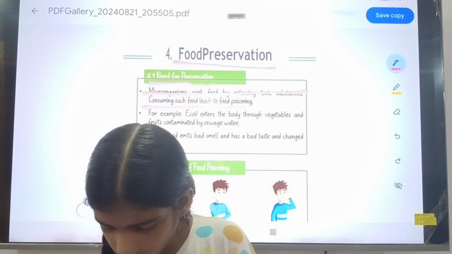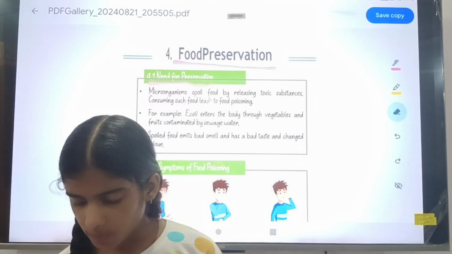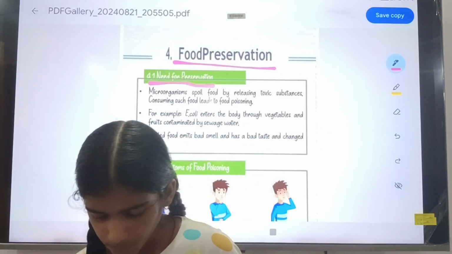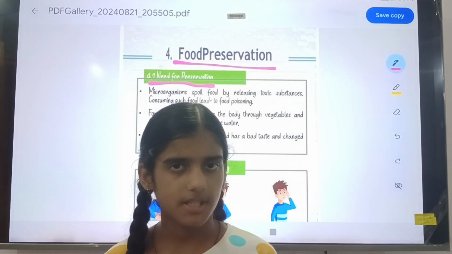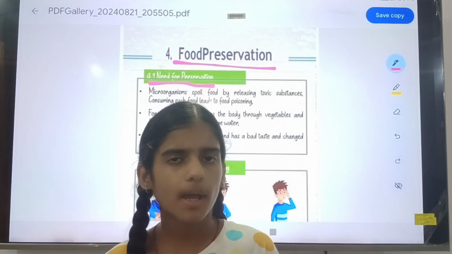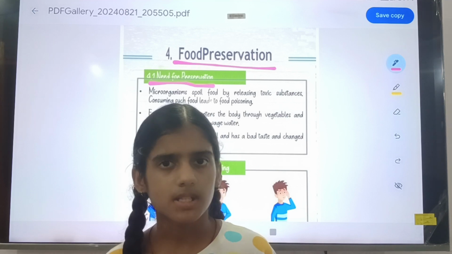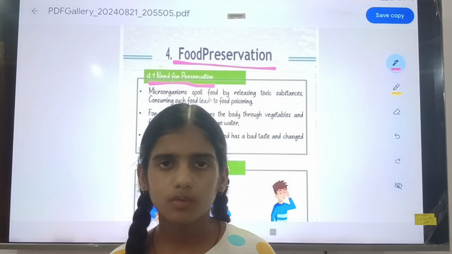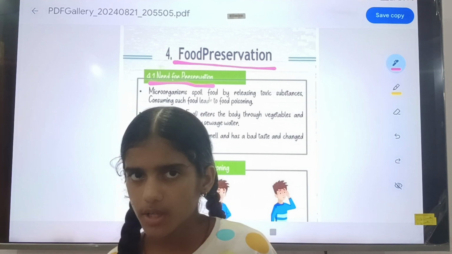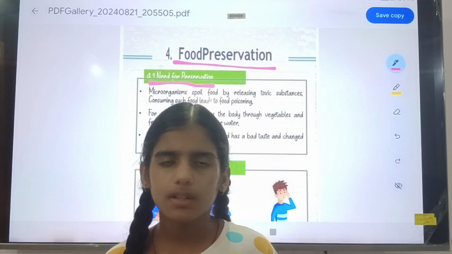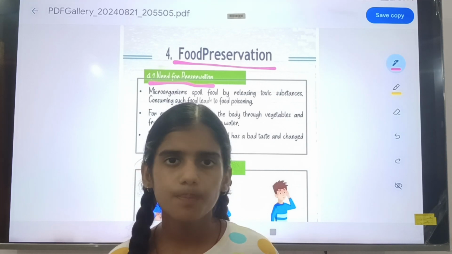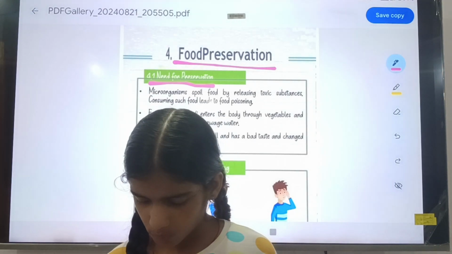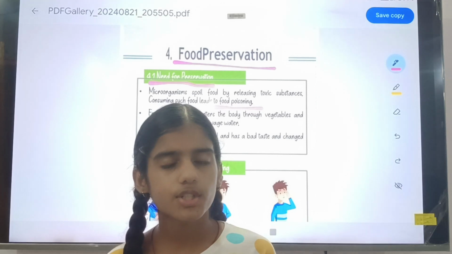The first point is why we do food preservation: microorganisms can spoil the food by releasing toxic substances from inside their bodies, and if that food is eaten by any human or animal or any living organism, food poisoning is caused.